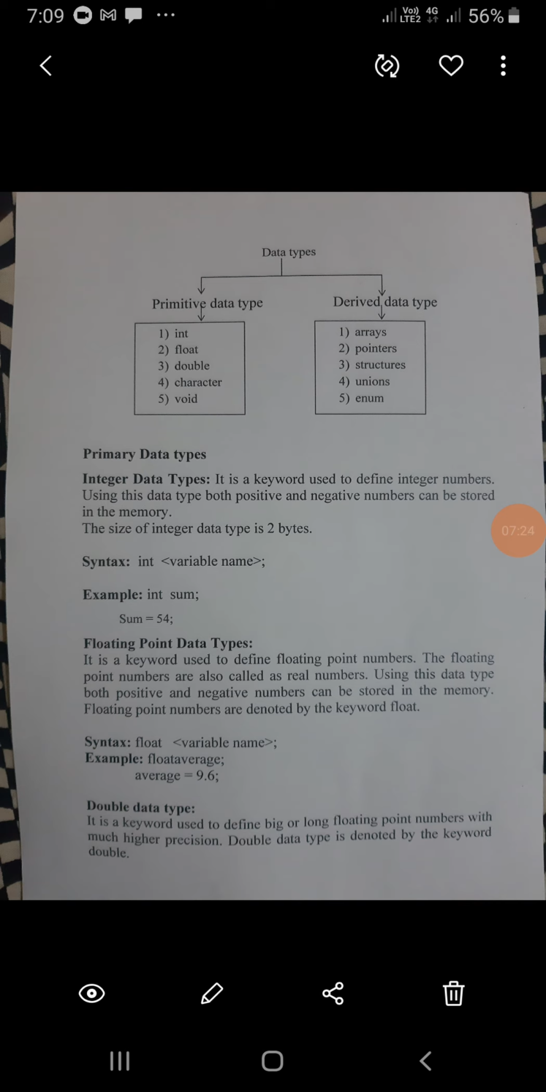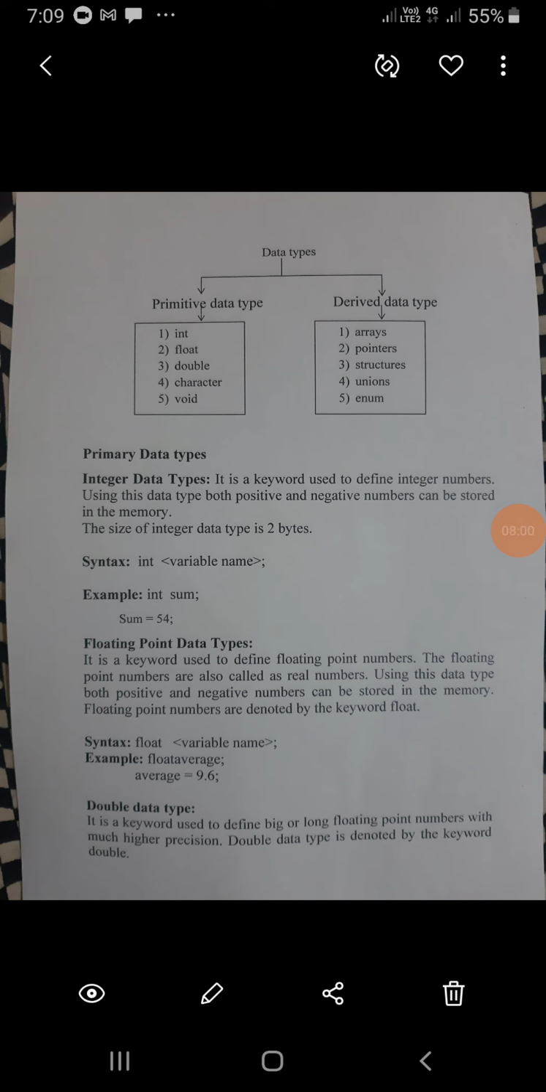Next, the double data type. It is a keyword used to define big or long floating point numbers with much higher precision. Here I forgot to tell you, the size of the floating point data type is 4 bytes. In integer, 2 bytes; floating point, 4 bytes. The double data type is used to define floating point numbers with much higher precision.